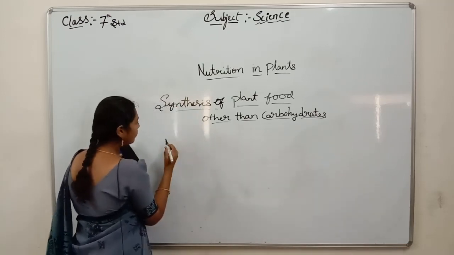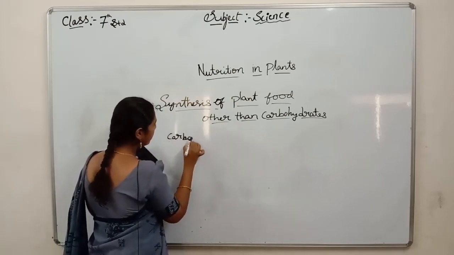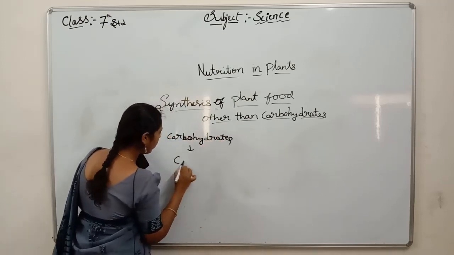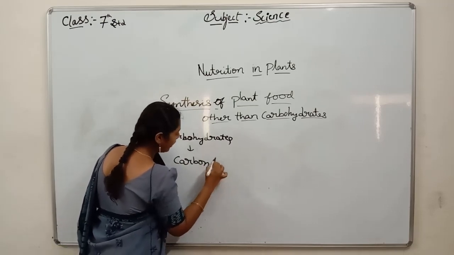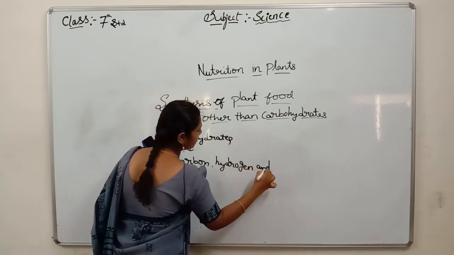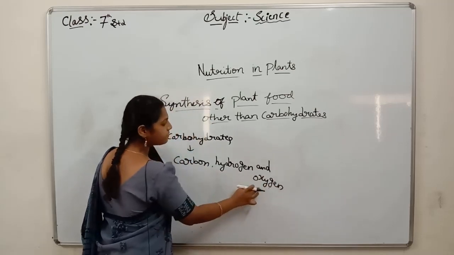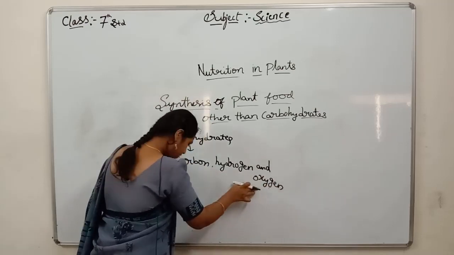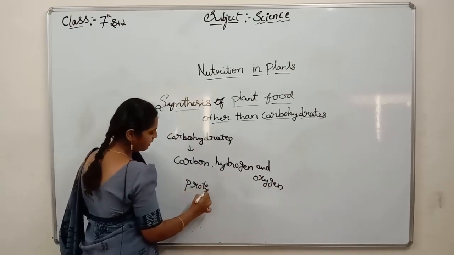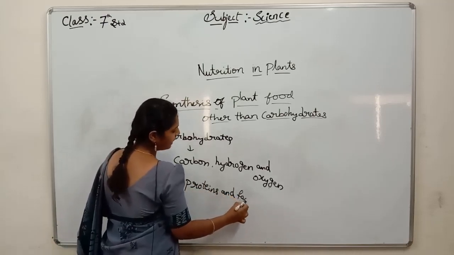First, carbohydrate is made up of what? Carbon, hydrogen and oxygen. These are used to prepare proteins. These help to prepare proteins and fats as food.